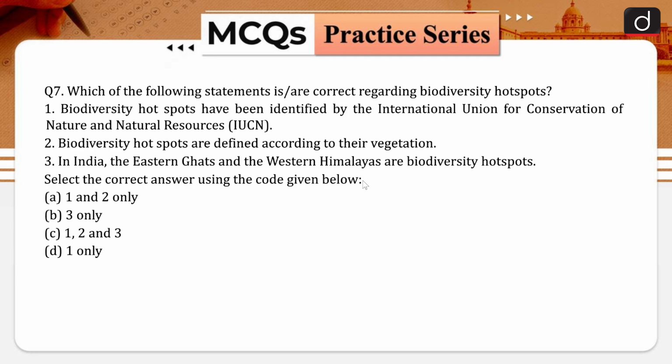Now moving further, question number 7. Which of the following statements is or are correct regarding the biodiversity hotspots? Statement 1 is biodiversity hotspots have been identified by the International Union for Conservation of Nature and Natural Resources, that is basically your IUCN, and then we can see biodiversity hotspots are defined according to their vegetation. Okay, so that is also true. When we see the third statement, in India, Eastern Ghats and the Western Ghats are the biodiversity hotspots. So this is incorrect, because only Western Ghats are the biodiversity hotspot and not Eastern Ghats. Okay, so I hope this is clear, and option A would be your right answer.